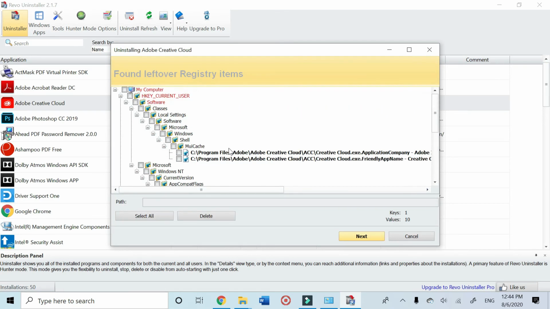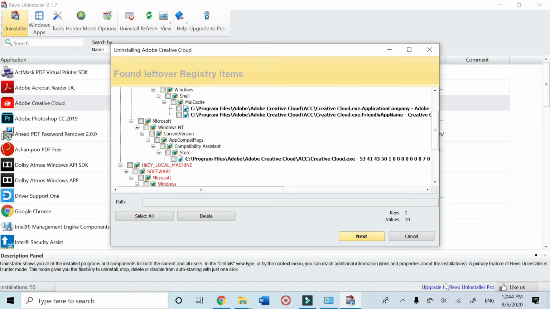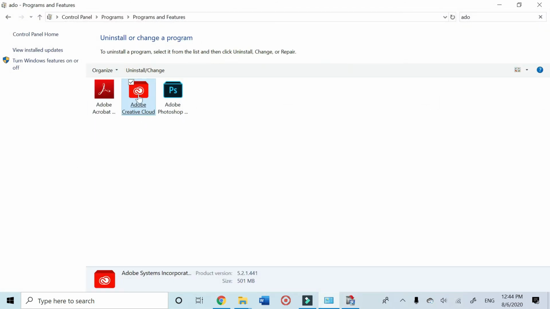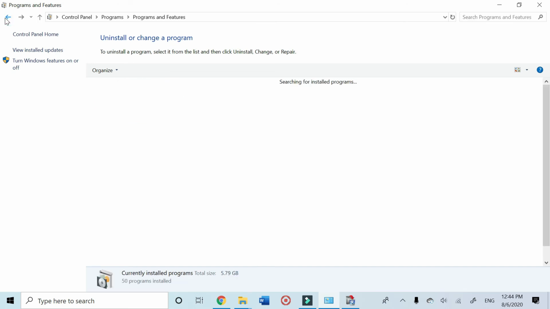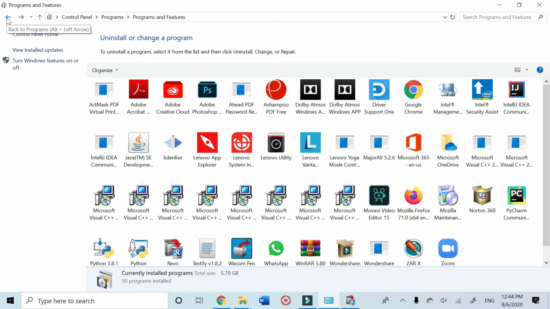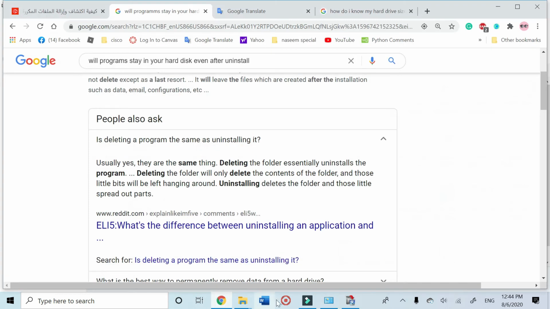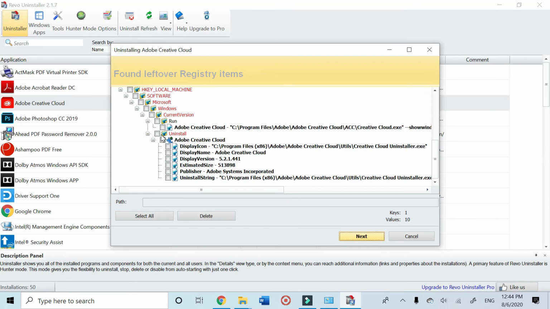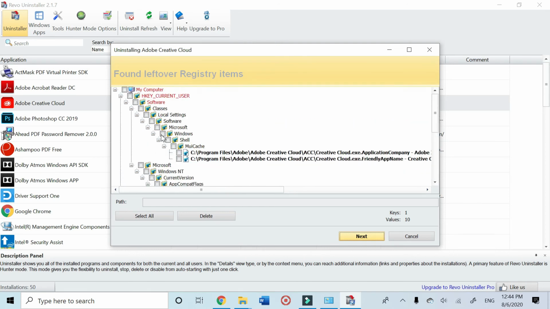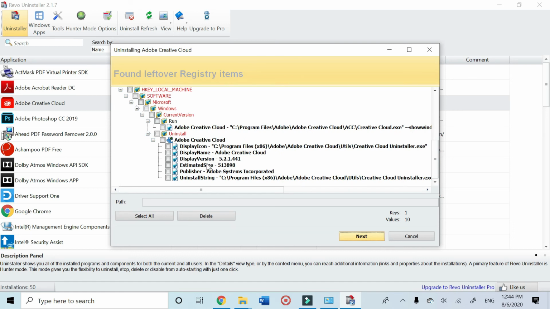Okay, here we go. So if you delete Adobe, even from here, from uninstall, let's go back a little bit, if you come over here, even if you uninstall from here, from this area, you're gonna have all those files left behind. So they're not gonna delete all of those. With this program, with the REVO, you're gonna uninstall everything, all the files. So what you need to do, you need to select all, and after you select everything, say delete or press delete.